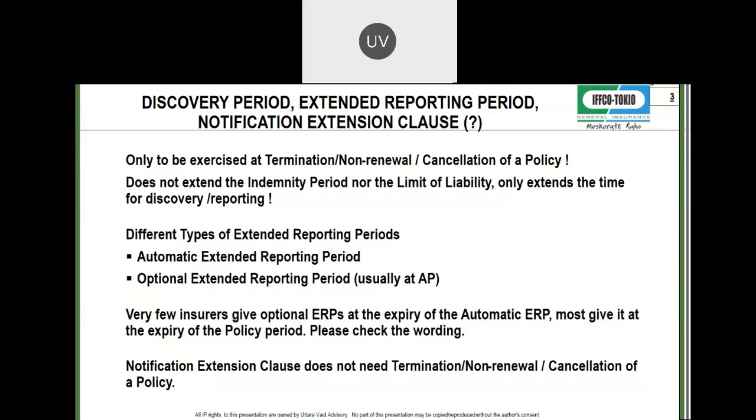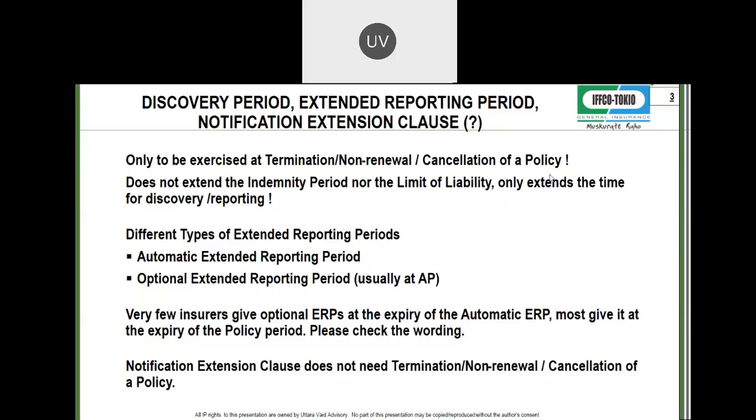Now, in any policy, you will find different types of extended reporting periods. You'll find the automatic extended. So most insurers will give you an automatic extended period, if you do not renew. Now, please remember, discovery period and extended claims reporting period are important only when you do not renew, terminate or cancel. The policy is not existing. Therefore, the insurer is giving you this benefit. If the policy is renewing, then you can always claim it in the next policy period, right?